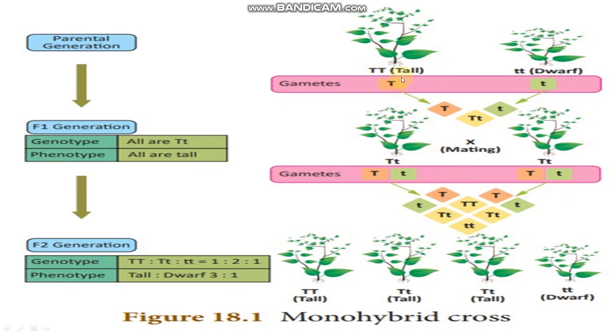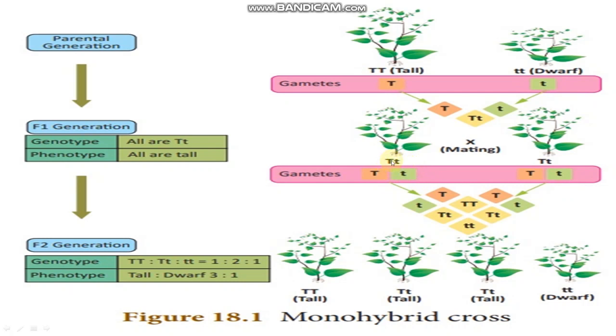So capital T is a tall plant and small t is a dwarf plant, right? These both are homozygous. Here gamete formation takes place, capital T and small t. After the cross, it will make capital T small t, see, right? These gametes are formed here, capital T, small t. This is called the F1 generation.